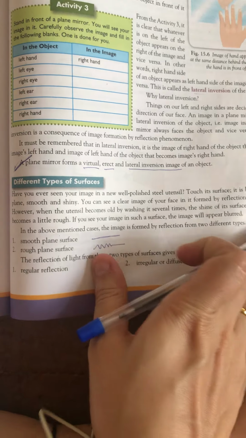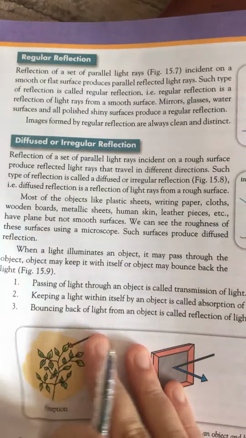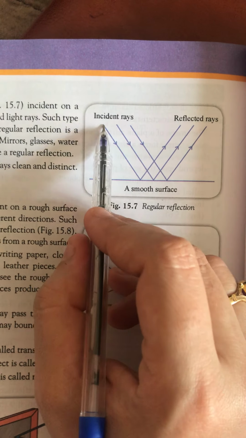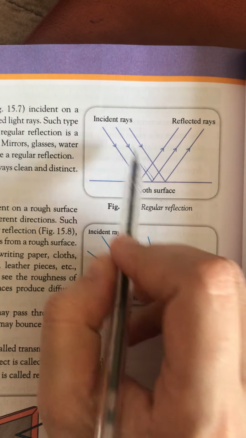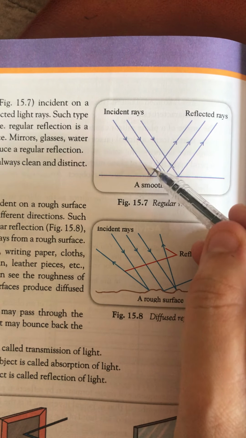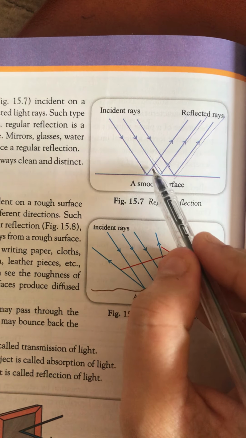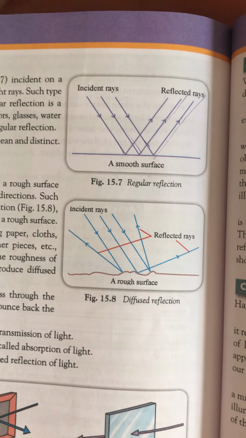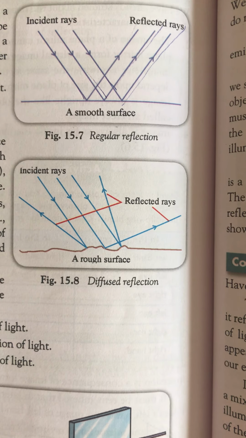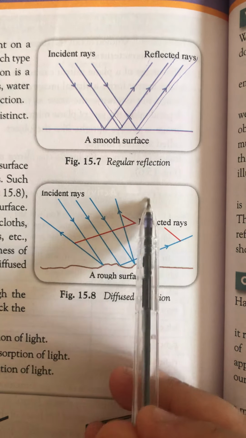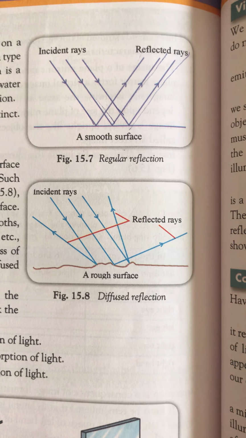So what type of reflection takes place on a rough surface or on a smooth surface? This is the smooth surface. The incident rays coming from the source have a lot of symmetry here, and angle i is always equal to angle r. In the case of a rough surface, incident rays come to this side and the reflected rays go to this side, and the pattern is not symmetrical.